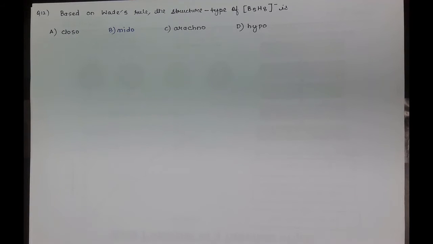Question number 12, chemistry paper, GATE 2018. The question was, based on Wade's rule, the structure type of B5H8 minus is. The options are Closo, Nido, Arachno and Hypho. So on the basis of Wade's rule, we have to identify the structure of B5H8 minus.